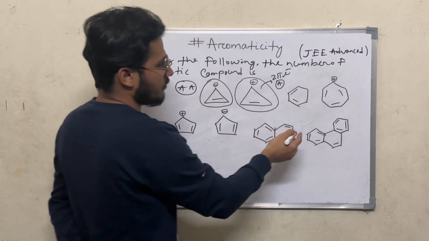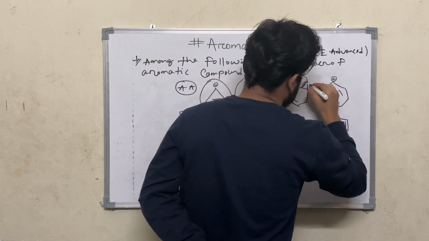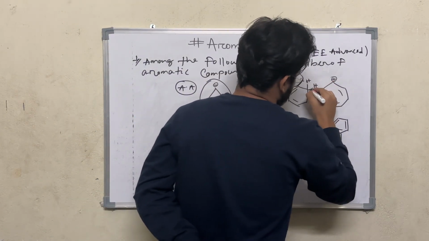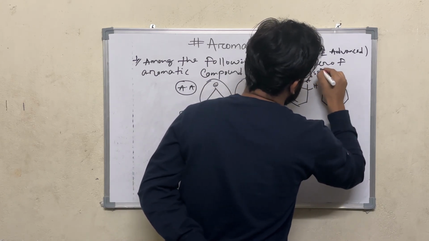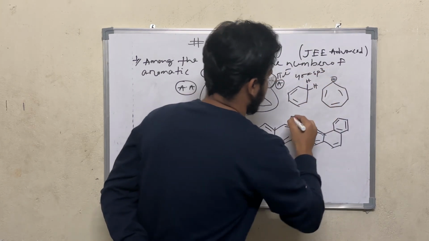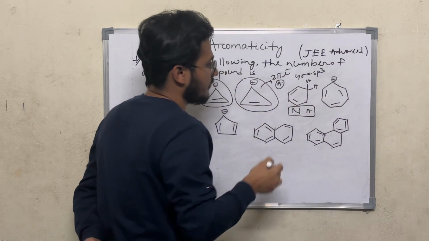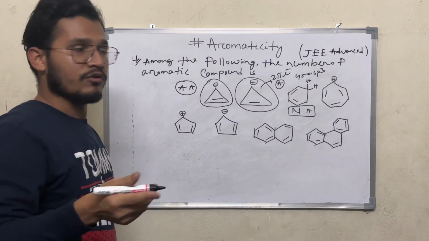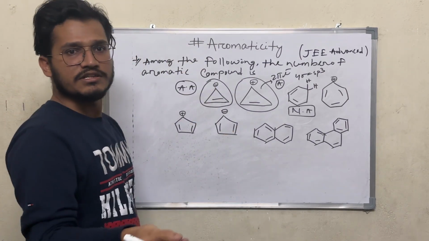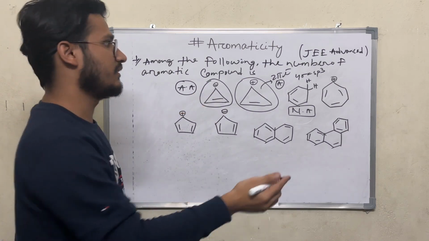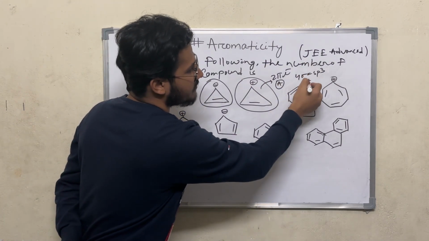Here we are going to learn this example. That means here there is 4 sigma. That means it is sp3 hybridized. So this compound is non-aromatic. And why is this compound non-aromatic? Because I have already told you that if, among the first 3 conditions, one condition fails, then the compound is said to be non-aromatic. Here the compound is not planar because there is an sp3 hybridized carbon atom.